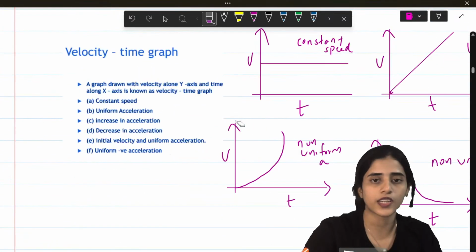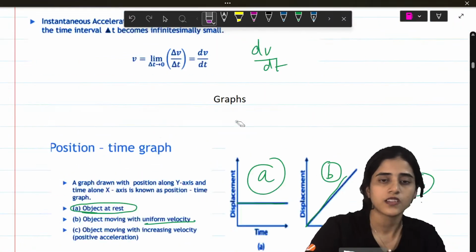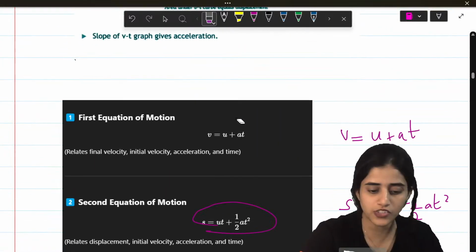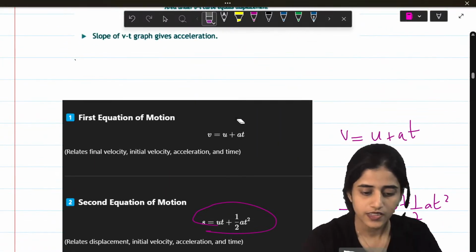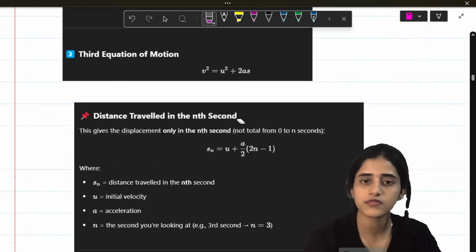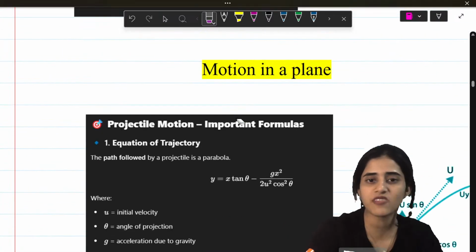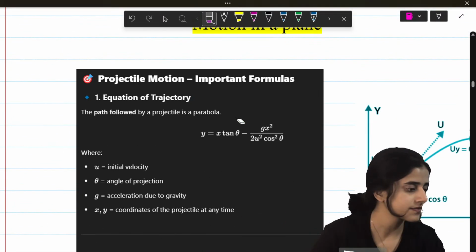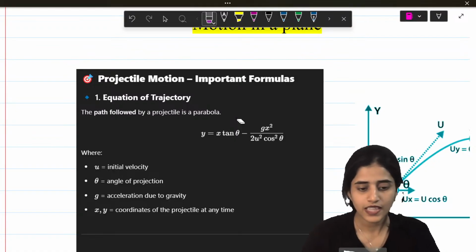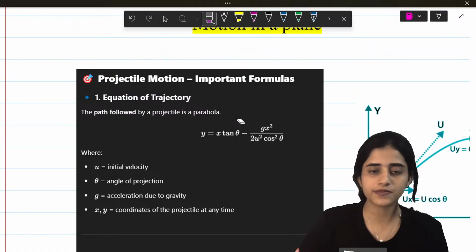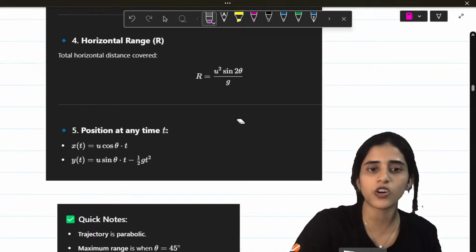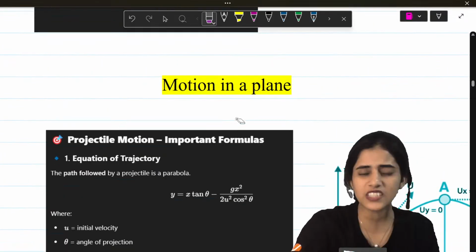Okay? Is this all fine? Motion in a straight line is done. Can I have some fires for all of you who understood motion in a straight line? Quickly, students, quickly. Can I have some fire? Then we'll move on to the next chapter. See, 2 chapters already done.